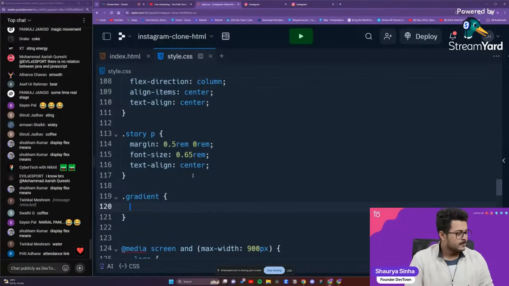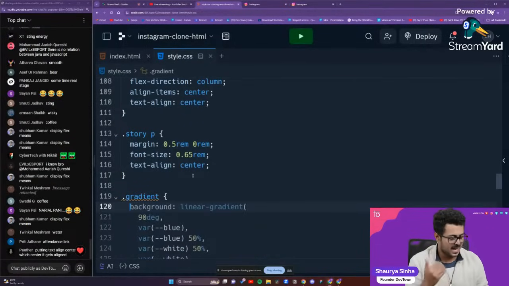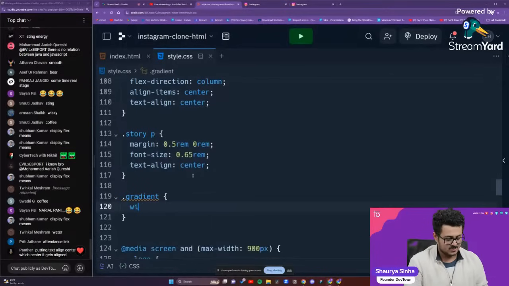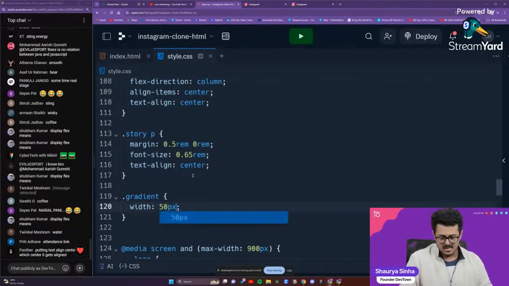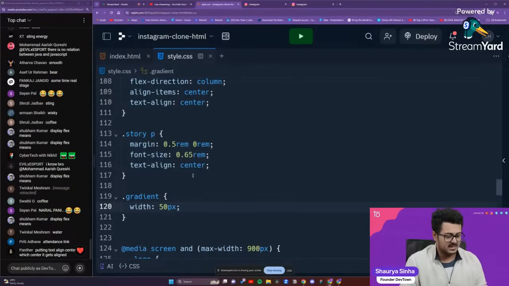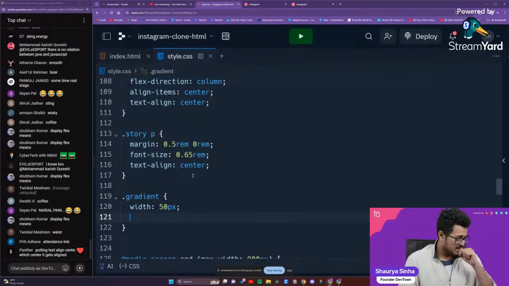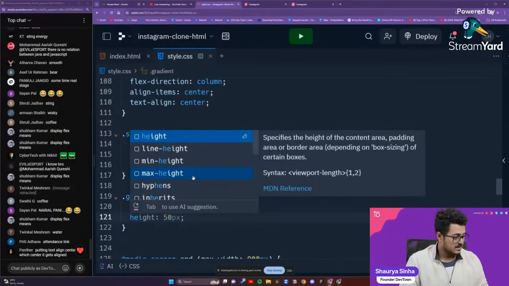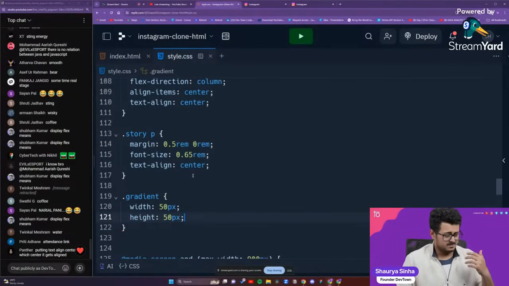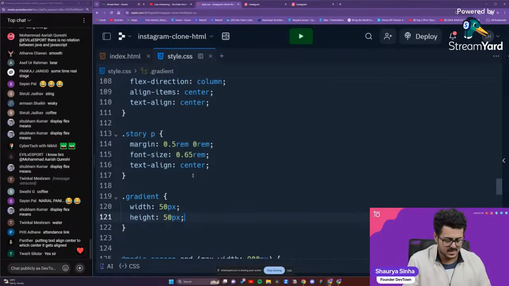Gradient. Okay, and we'll start with the width. And this is where you're going to put up the height and the width, guys. So we'll set the width as 50 pixels. Again, it's a circle, so if the width is 50 pixels, the height should also be 50 pixels. Are you able to understand this? Because it's a circle, you need to create a square. So the height and width should be the same. So 50 pixels for width, then 50 pixels for height as well, guys.